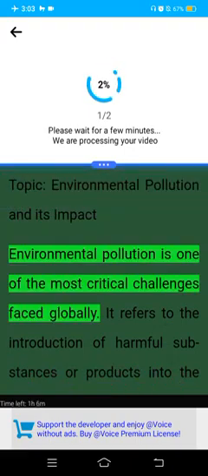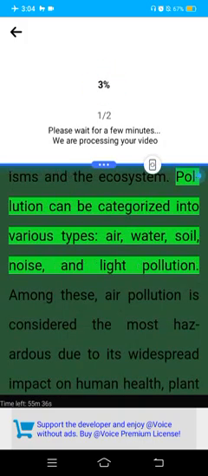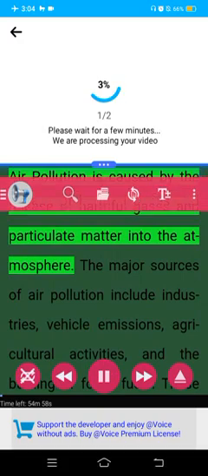Environmental pollution is one of the most critical challenges faced globally. It refers to the introduction of harmful substances or products into the environment that cause adverse effects on living organisms in the ecosystem. Pollution can be categorized into various types: air, water, soil, noise, and light pollution. Among these, air pollution is considered the most hazardous due to its widespread impact on human health, plant growth, and overall environmental quality. Air pollution is caused by the release of harmful gases and particulate matter into the atmosphere.